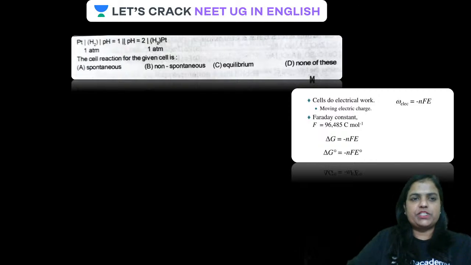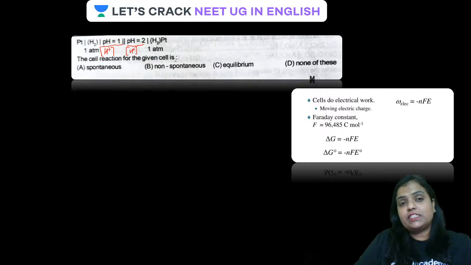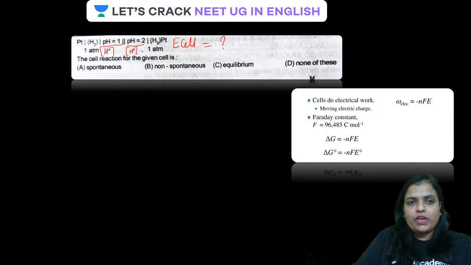Yes, guys. Now the next question. pH2, then pH1 means this is all about H plus ion concentration. Here the pH of the H plus ion concentration is given. You'll have to calculate the H plus ion concentration, and then the cell reaction for the given cell. First of all, with this formula, it is a slightly long question, of course. First calculate the H plus ion concentration. Then calculate the E cell value, and from that delta G equals minus nFE cell.